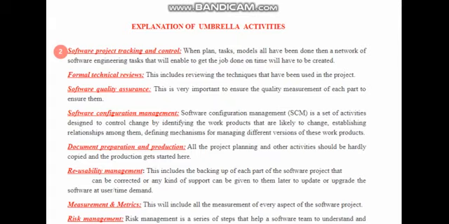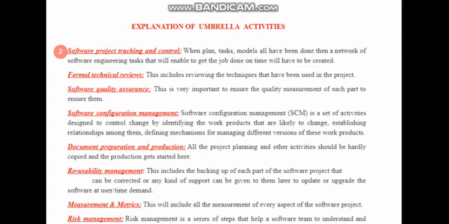During the development of a software product, suppose there are 4 to 5 modules in this product. During the development of each individual module, every time during designing, coding or testing, under this umbrella activity we perform regular checks.